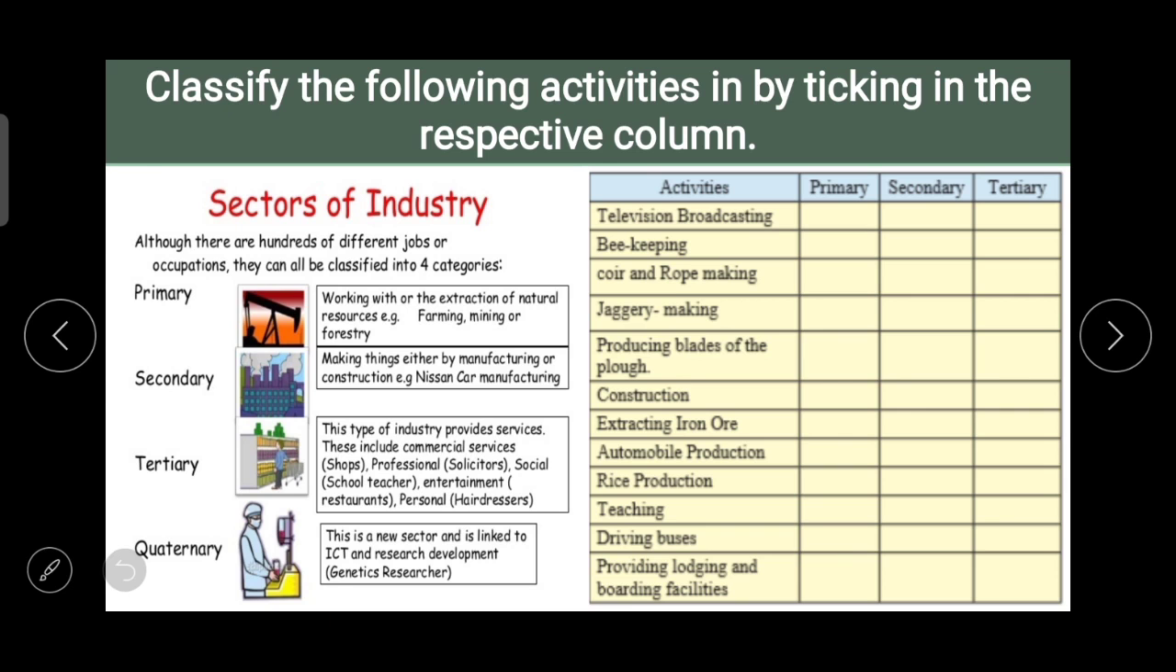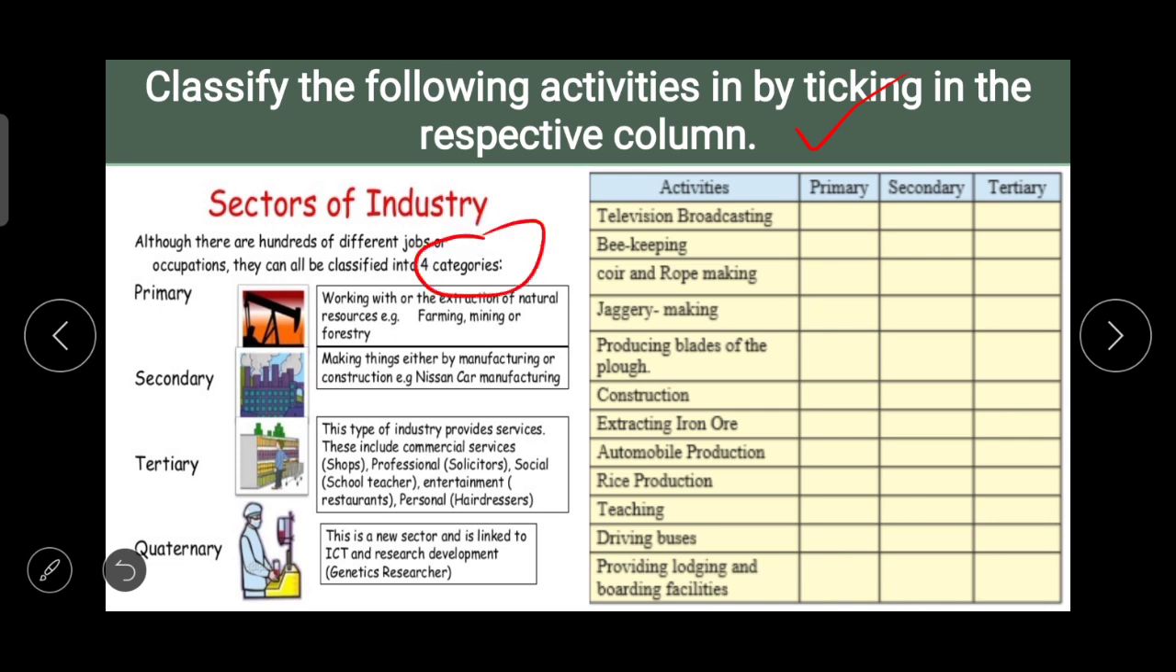So one more thing, what is given in our textbook, classify the following activities by ticking in the respective column. What you have to tick like this. Activities are given and you have to put that into primary, secondary and tertiary sector. But before that we'll just revise the concept of primary, secondary, tertiary and also of quaternary activities which is just now introduced. Although there are hundreds of different jobs or occupations, they can all be classified into four categories.